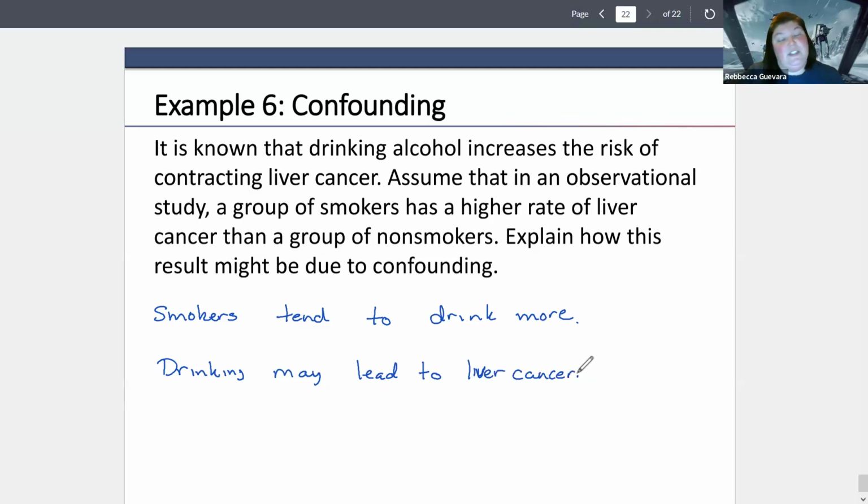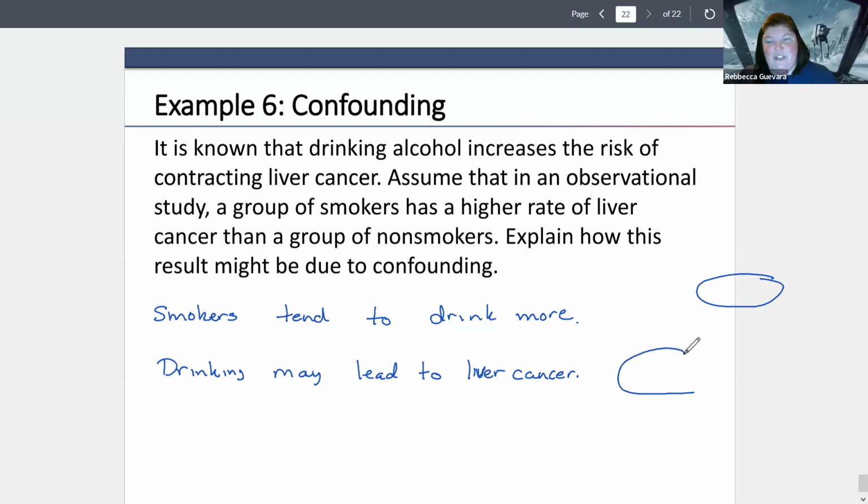That's a good possibility because you're consuming liquids and they're going to work their way through your liver, and anything that's working through your liver is going to be an issue. So it's possible that smoking is not directly linked to liver cancer. It may be that you have that intermediate, that part in the middle, where drinking is the problem.